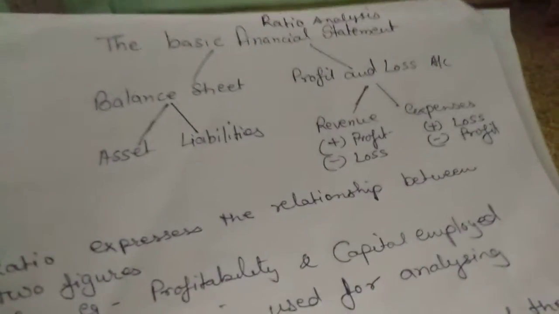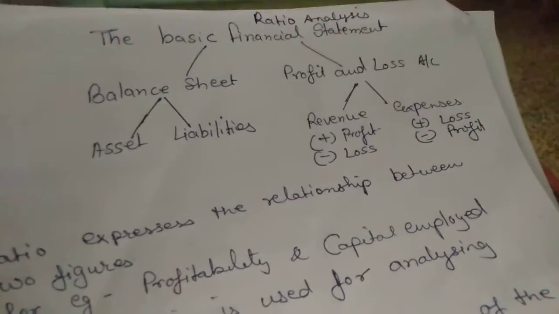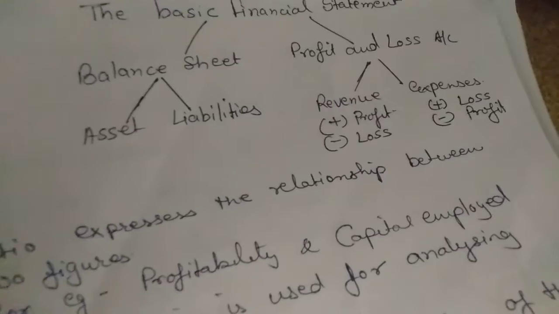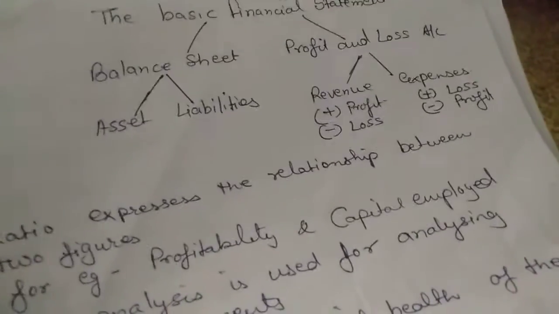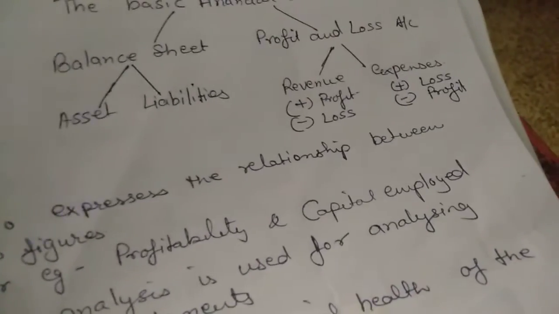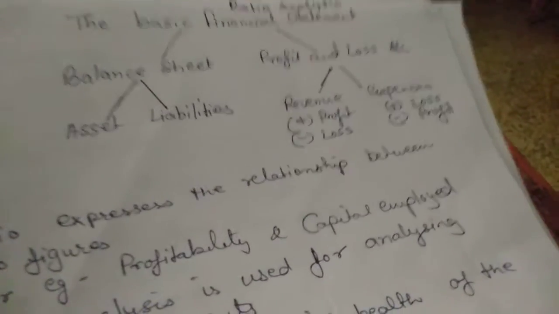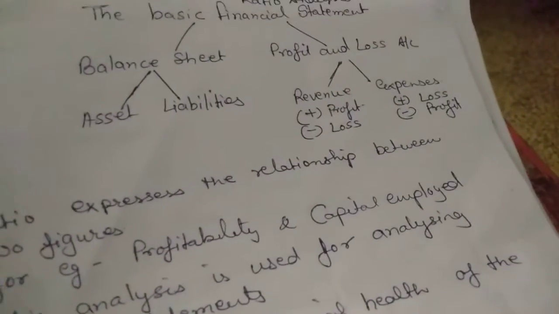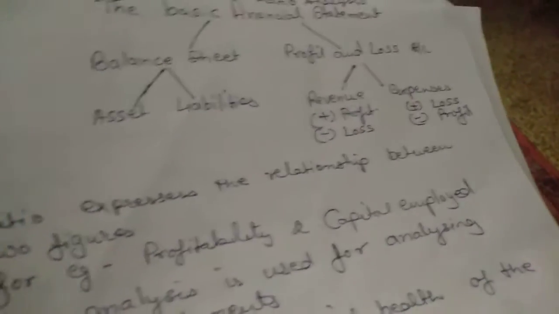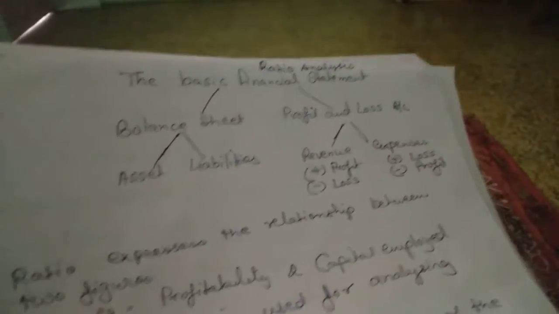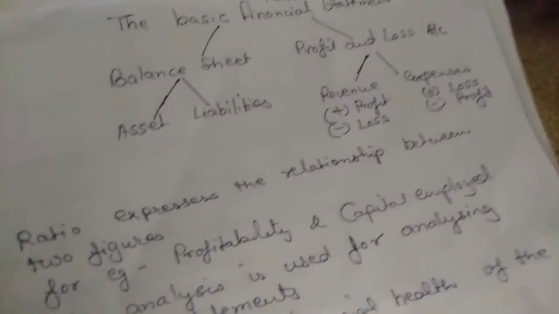If your income or revenue is more than your expenses, then definitely it is a profit. Vice versa, if your income is less and your expenses are more, then you turn into losses.